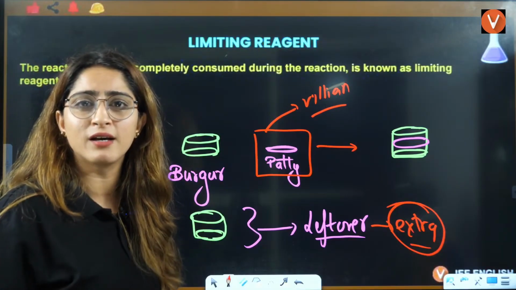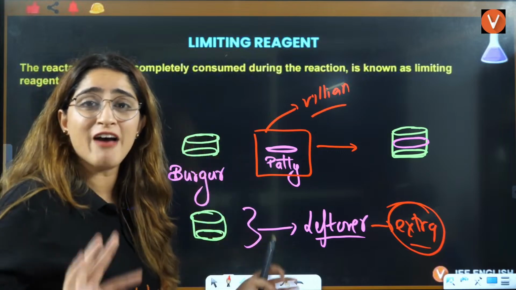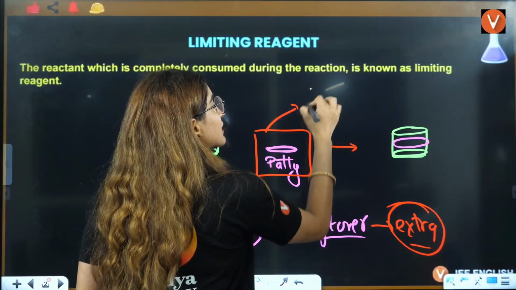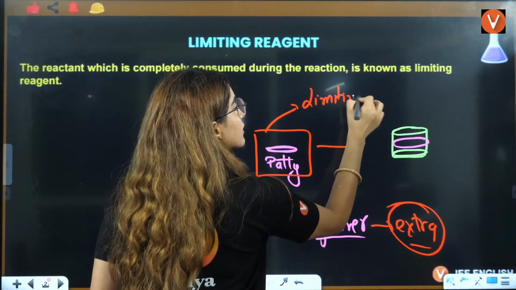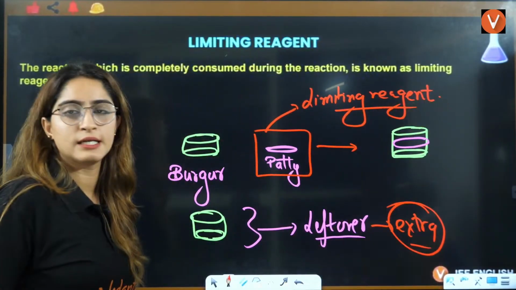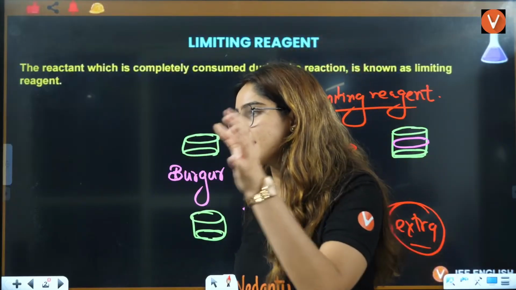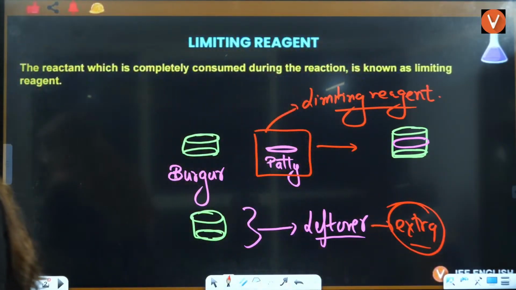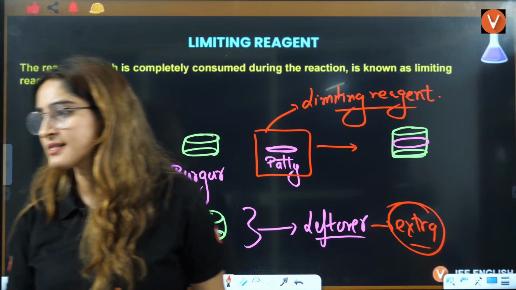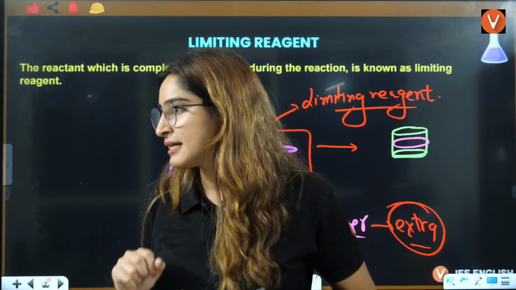So who is the culprit here? Culprit is patty because we have patty in less. The one which is in less quantity, that is the limiting reagent. That is the limiting reagent. Got it, students? What is excess and what is the limiting reagent? Yes, everybody? Okay. Beta, don't spam. So, everybody, that is clear. What is a limiting reagent, right?